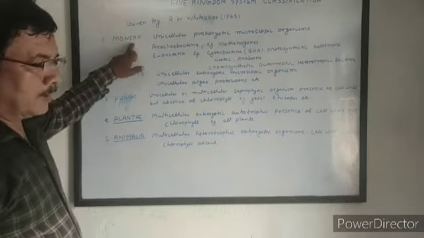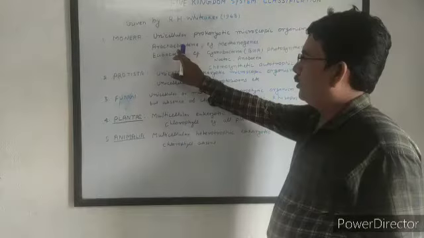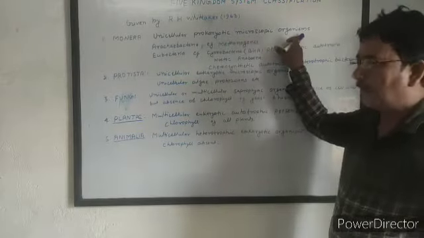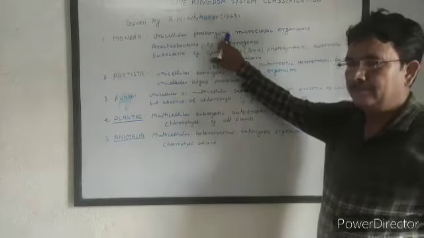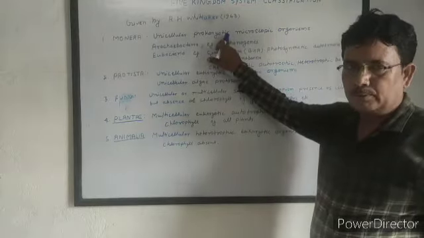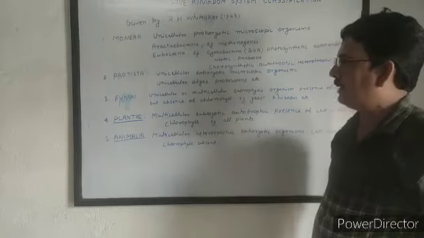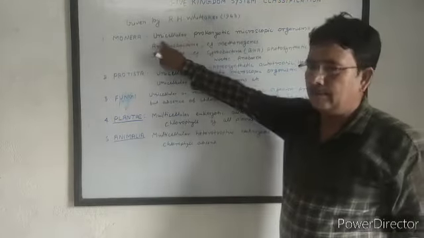First is Monera. The Monera include unicellular, prokaryotic, microscopic organisms. Prokaryotic means they have an undeveloped nucleus, that is, the nucleus is not bounded by a nuclear membrane. They are made up of a single cell, that is unicellular.